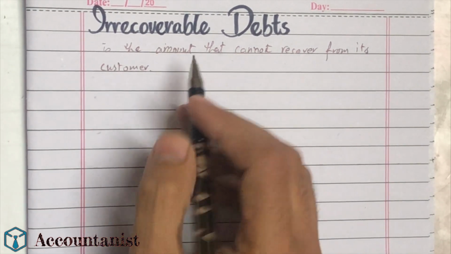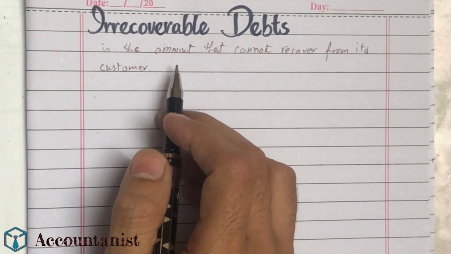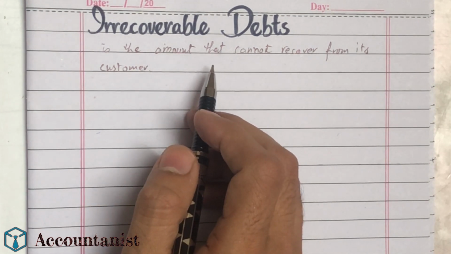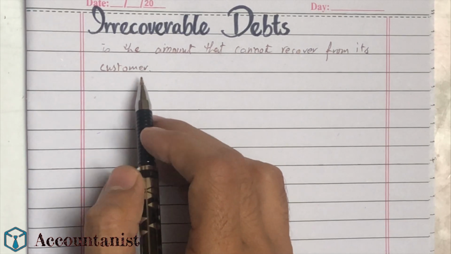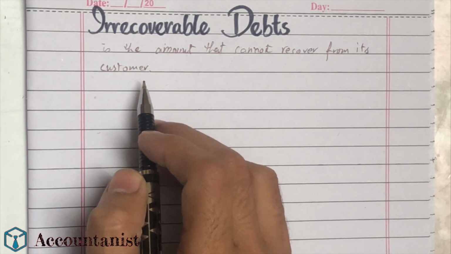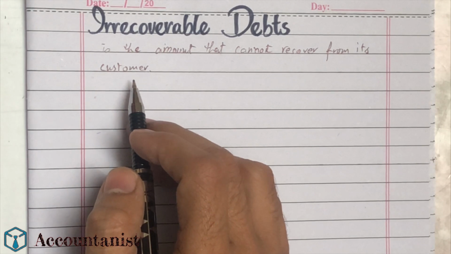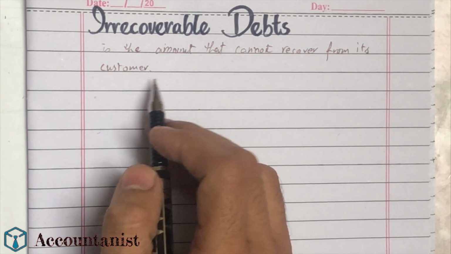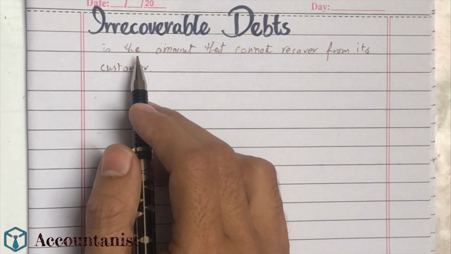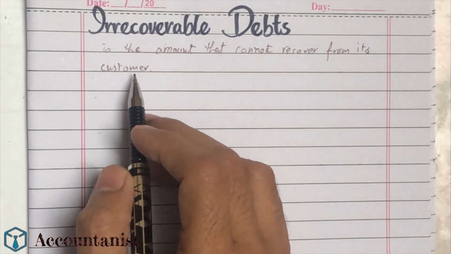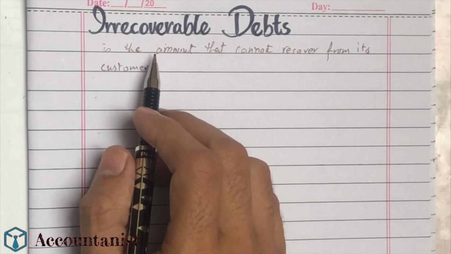As we know, trade receivables is the amount that we're supposed to receive from our customer, and if a customer is unable to pay us for some reason, maybe he becomes bankrupt or some other reason, we transfer that debt, meaning trade receivable, to the irrecoverable category.